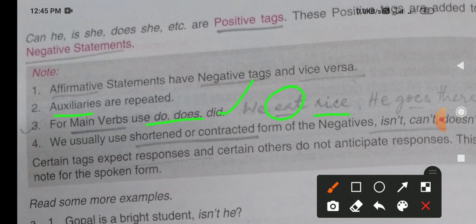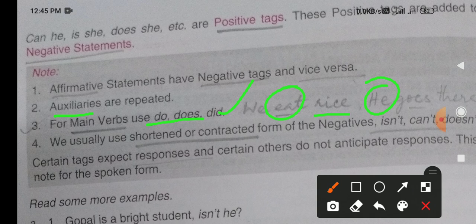From our side. Okay, he goes to school. Suppose you make a sentence, he goes to school. Does not he? Okay, like that you can make. For the third person we can use does. Okay, next, look at number 4.